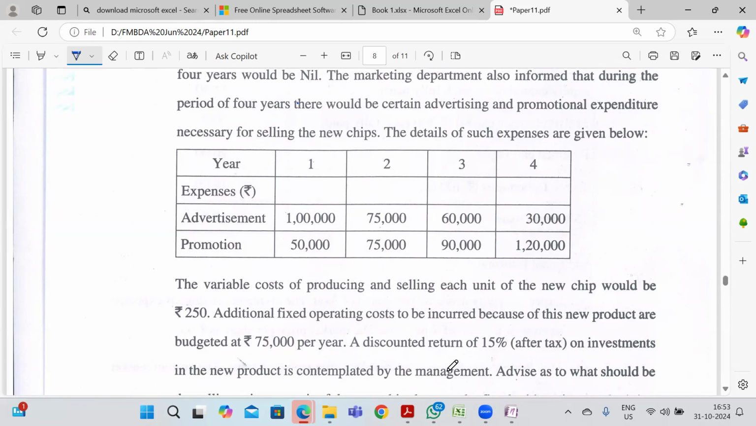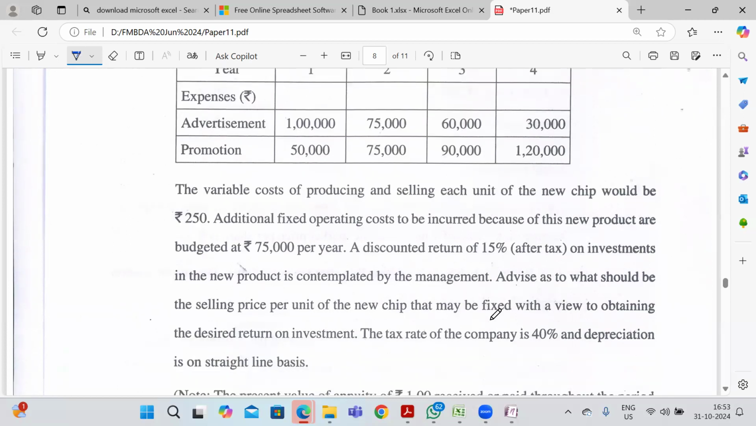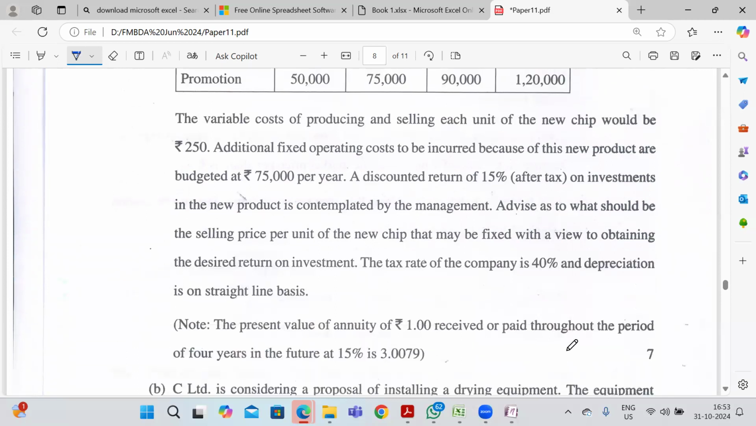A discounted return of 15% after tax on investment in the new product is contemplated by the management. Advise as to what should be the selling price per unit of the new chip that may be fixed with a view to obtaining the desired return on investment. So my discounted rate of return is 15%. This is after tax. The company's tax rate is 40% and the depreciation is on straight line basis. Present value of annuity for 1 rupee received or paid throughout the period of 4 years in the future at 15% is 3.0079. So here we need to calculate the selling price.